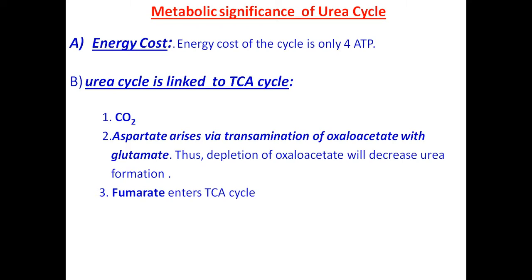So you should remember, carbon dioxide formed in the TCA cycle is utilized for the formation of urea in the urea cycle. Then aspartate is formed from oxaloacetate and glutamate, which affects the formation of urea. And then fumarate, that is formed as a byproduct in the urea cycle, is required as an intermediate compound for the TCA cycle. So this is how the urea cycle is connected with the TCA cycle. That is why the metabolic significance of the urea cycle is very important, which is associated mainly with the TCA cycle.